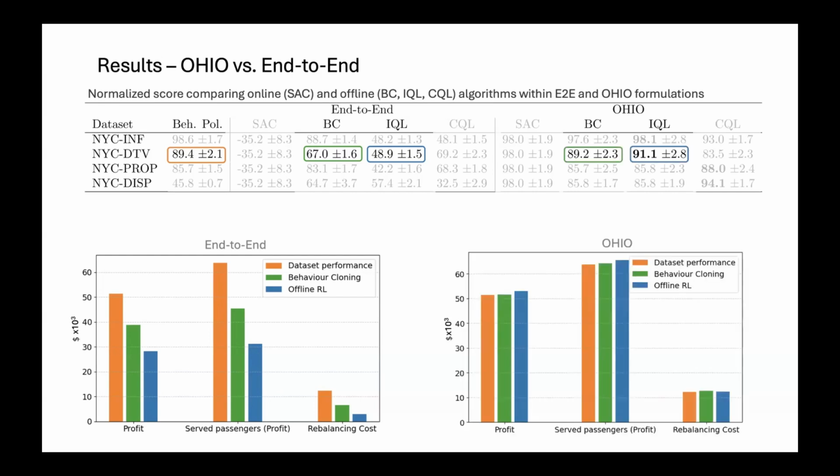Whereas in the case of the hierarchical RL, we can observe the performance that we would expect if we have successful and effective learning. In the behavior cloning case, we're matching the performance of the behavior policy. And in the case of offline RL, we're actually able to even slightly outperform the behavior policy by serving more passengers with the same rebalancing cost.